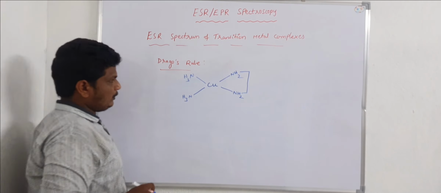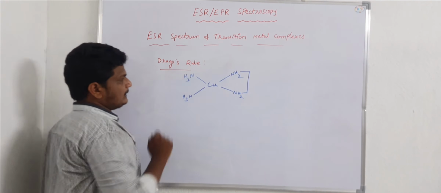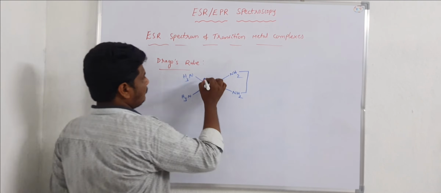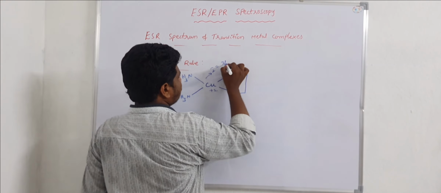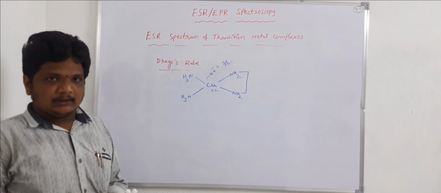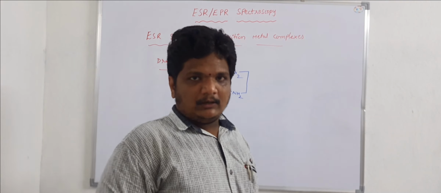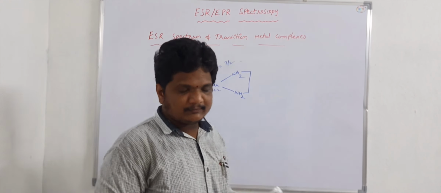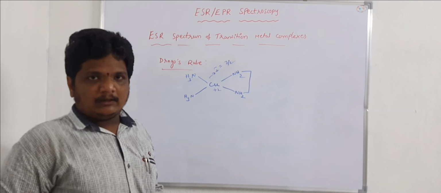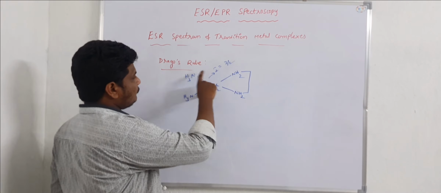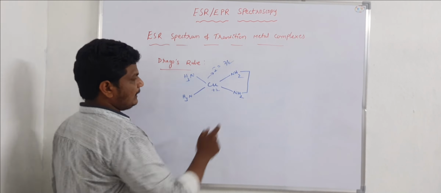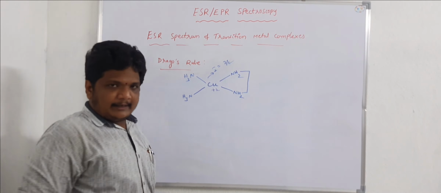In this case, this copper is in the plus 2 oxidation state. We have I value 3 by 2. Now how many lines can we observe in the case of this complex? Since it is a square planar complex, we need not consider Jahn-Teller distortion. So here we have two kinds of ligands: this is ethylene diamine and this is the amino ligand.